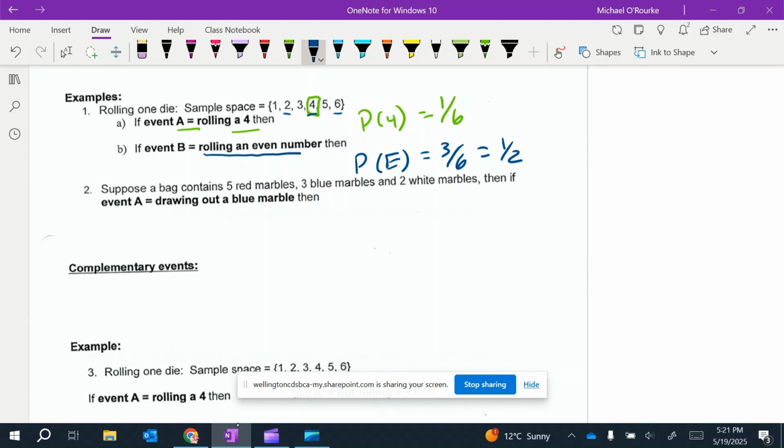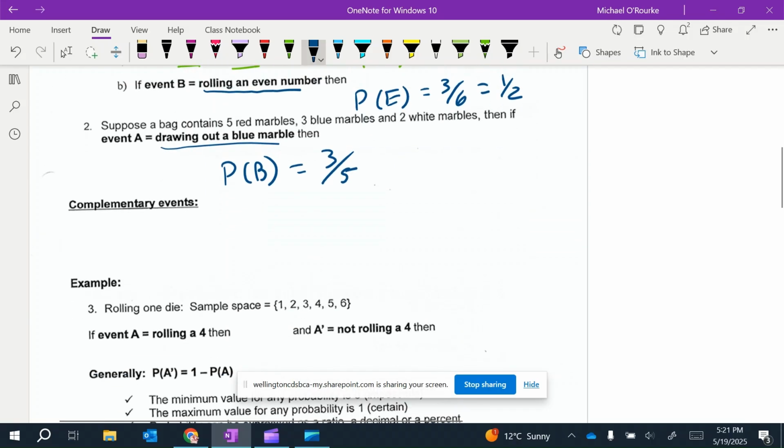Suppose a bag contains 5 marbles, 3 blue and 2 white. What's the probability we draw a blue marble? We have 3 blue marbles and 5 marbles total. Now, what's the complementary of getting a blue marble? Complementary is everything that's not what you want.